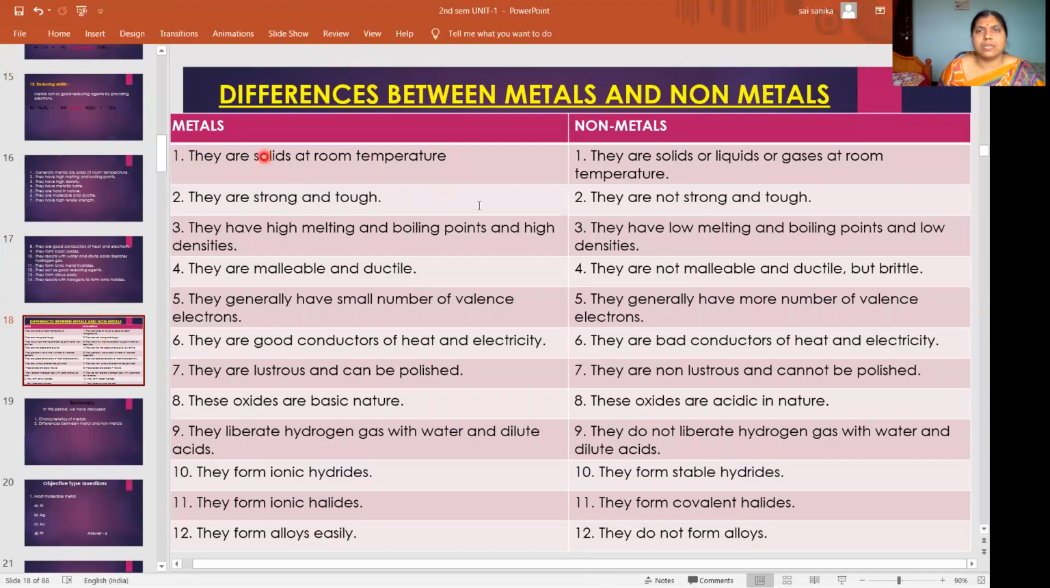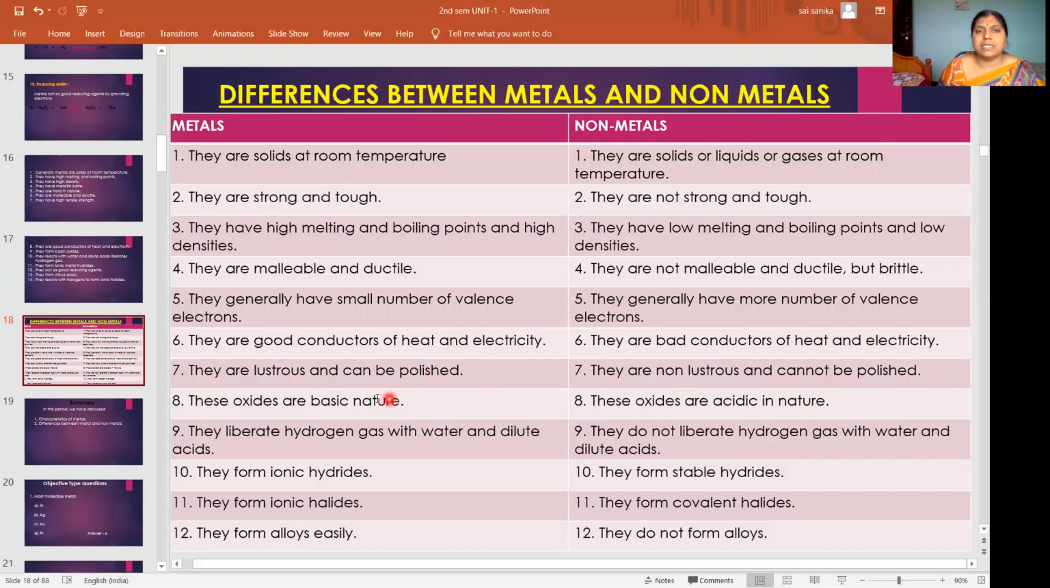Metals exist in solid state; non-metals exist in three states. Metals are strong and tough; non-metals are not strong and tough. Metals have high melting and boiling points and high densities; non-metals have low melting and boiling points and low densities. Metals are malleable and ductile; non-metals are not malleable and ductile but brittle. Metals have a small number of valence electrons; non-metals have more valence electrons. Metals are good conductors of heat and electricity; non-metals are bad conductors. Metals are lustrous and can be polished; non-metals are non-lustrous and cannot be polished.